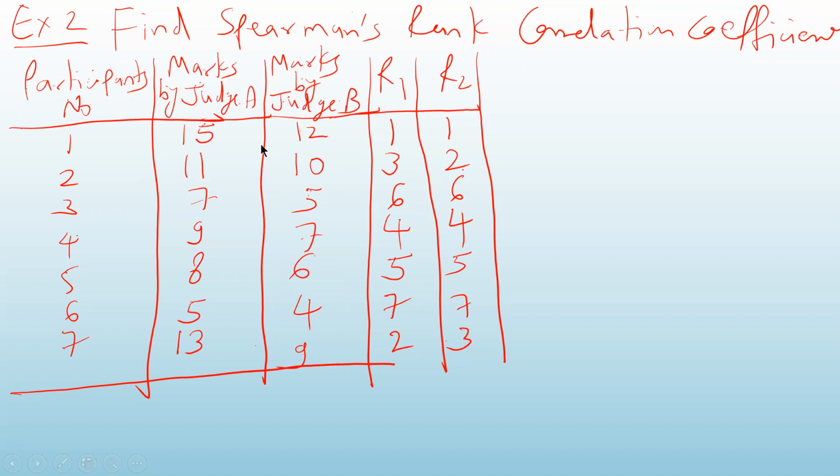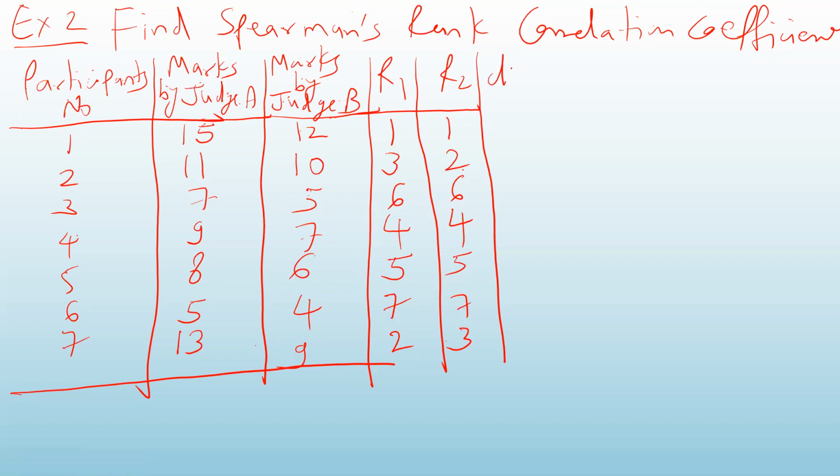Maximum mark is 12 given to participant number 1, so we will give first rank to participant number 1. After that 10, so second rank. After that 9, so third rank. After 9, 7, so fourth rank. Then 6, so fifth rank. Then 5, sixth rank. And then the last one, 4, given 7th rank. So in this way, we have completed the ranks.